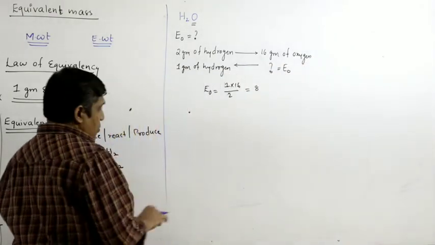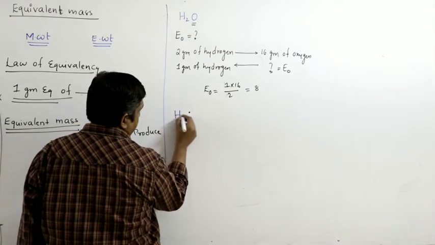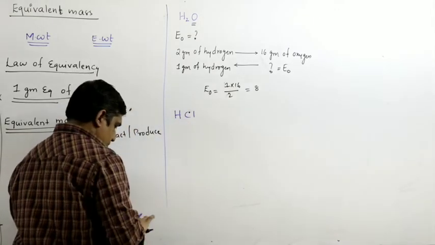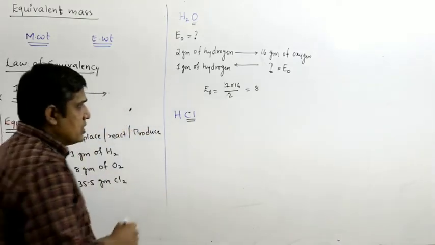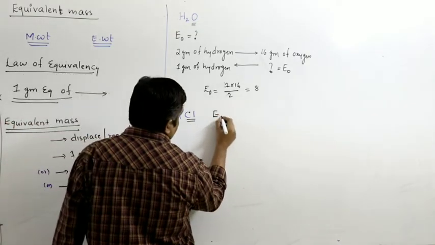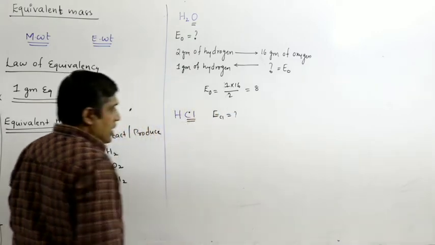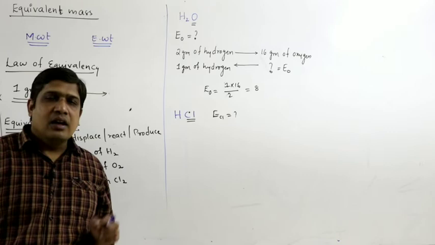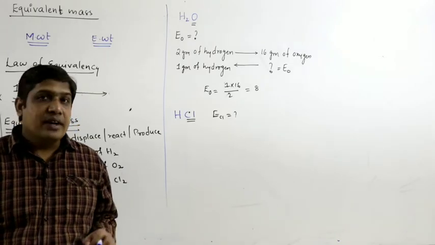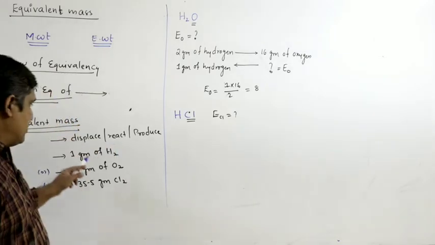Similarly, let us study some more examples. I am taking HCl. I want to find the equivalent weight of chlorine with respect to hydrogen. Equivalent weight of chlorine in HCl is nothing but the mass of chlorine that combines with 1 gram of hydrogen. That is the definition.